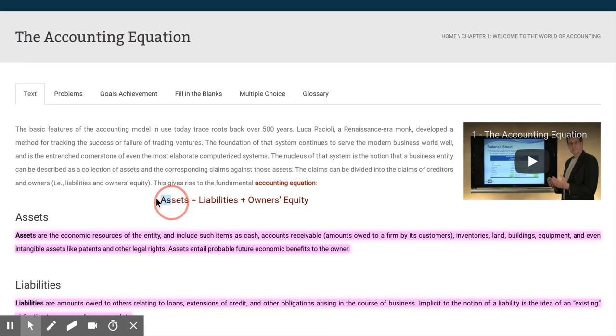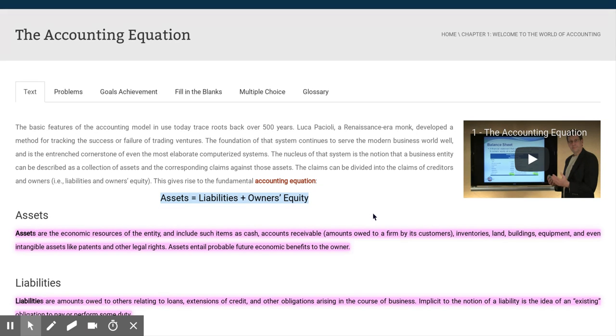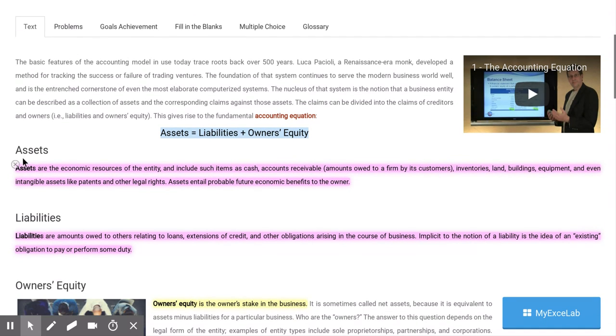This accounting equation is the most important thing you will learn in this course. Assets equals liabilities plus owner's equity. A equals L plus OE. Assets, this is an important definition, you should be writing this down. Assets are the economic resources. That means something we own that can make us money. Cash can make you more money.